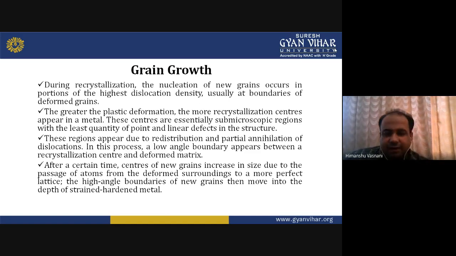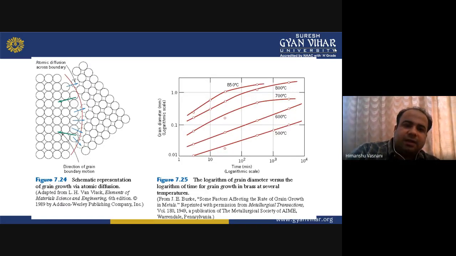So after a certain time, the deformed matrix, okay. After a certain time, centers of new grains increase in size due to passage of atoms of the deformed surroundings to a more perfect lattice. The high angle boundaries of new grains then move into the depth of the strain hardened metal. Here you can see in the diagram how these new grains are formed, and in 7.24 you can see